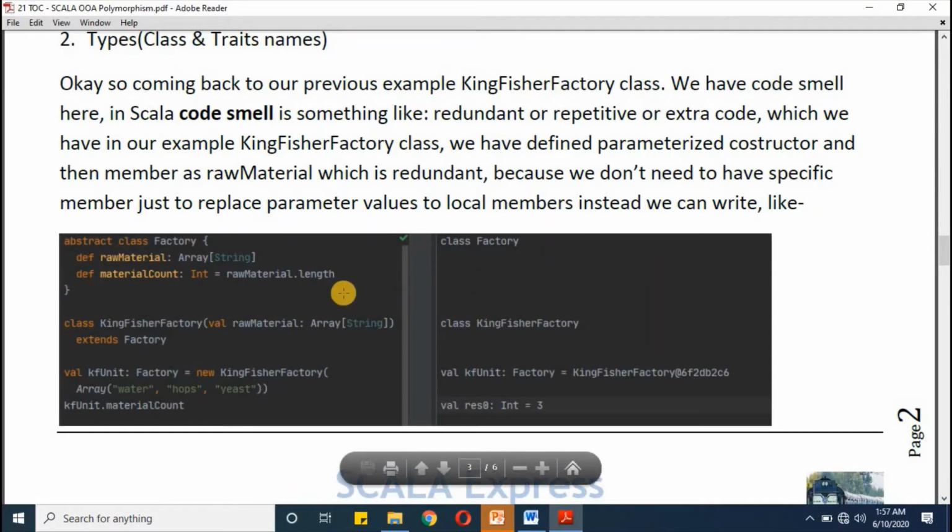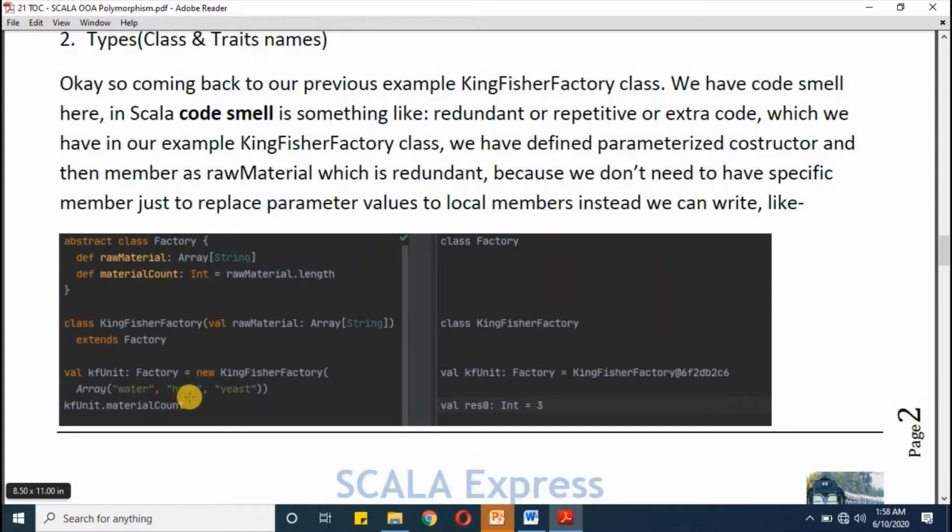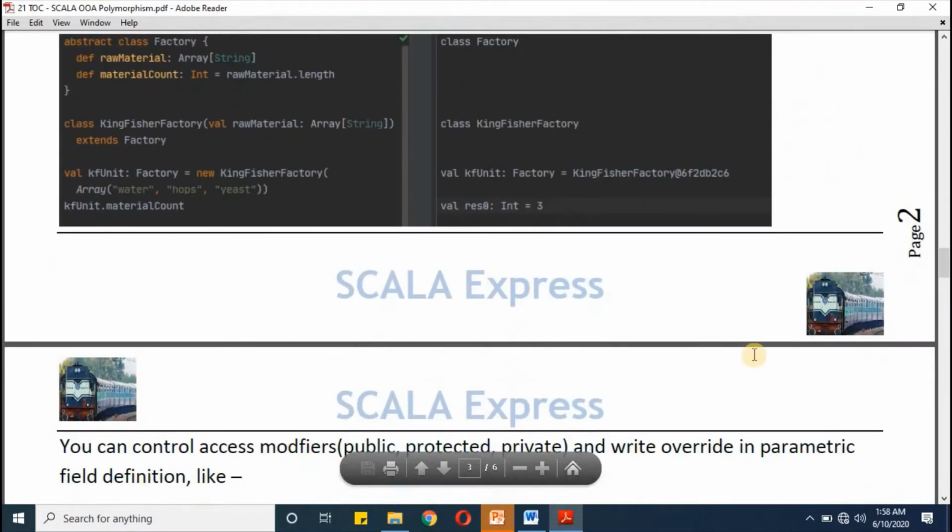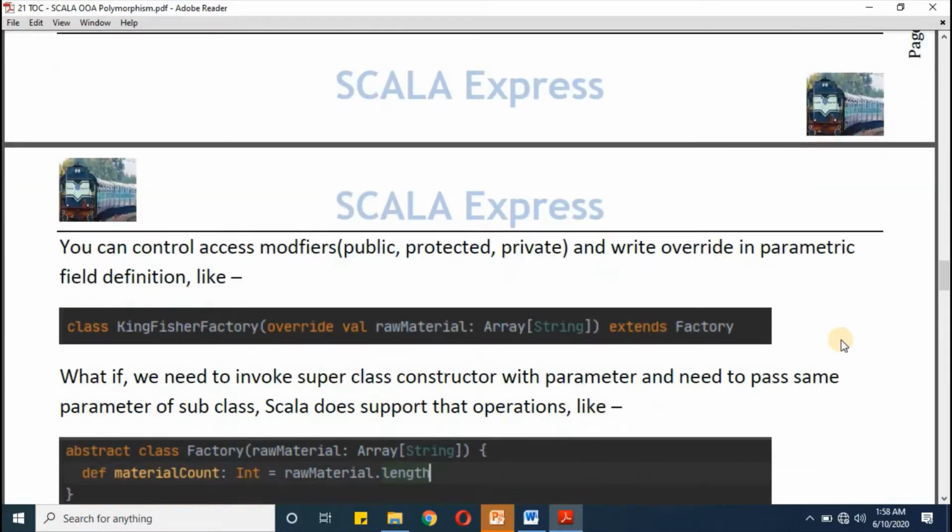After execution, first we have defined the abstract class, so it has been defined. Then we have defined the subclass called Kingfisher Factory. Scala is fine with this also. Then we are keeping one object reference as a Kingfisher Factory object, and then we are counting the material count. Since we are passing three arguments here, water, hops, yeast, it is giving us 3. So far, so good. While defining a local parameter, you can keep override functions also.